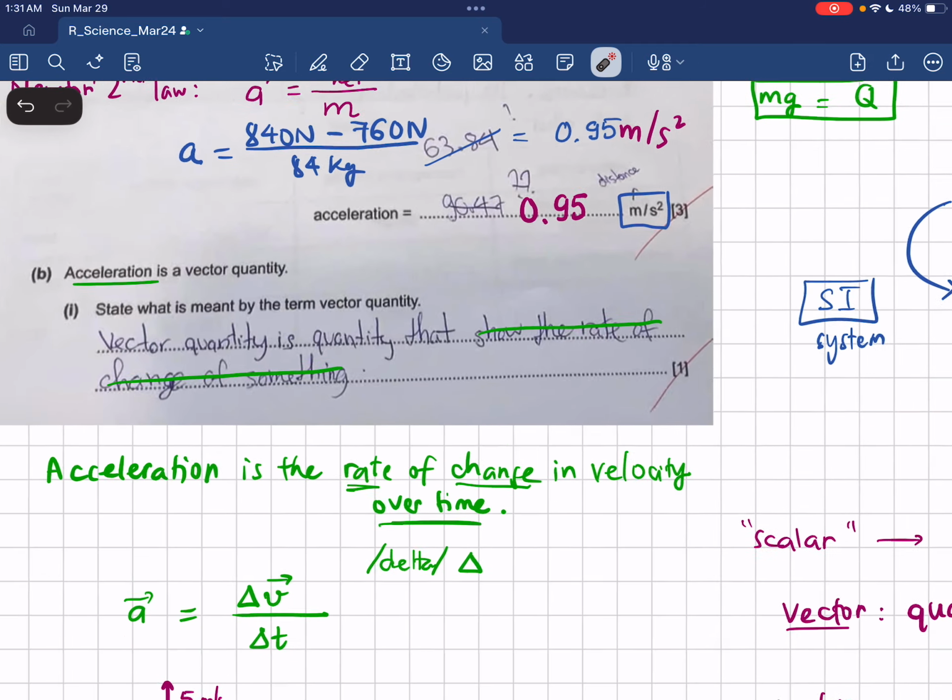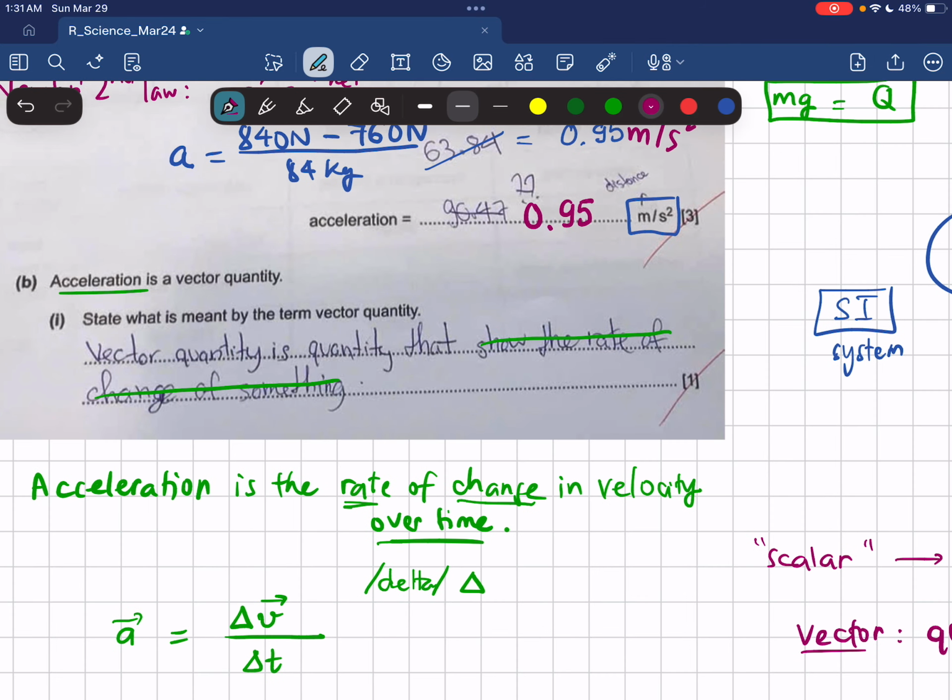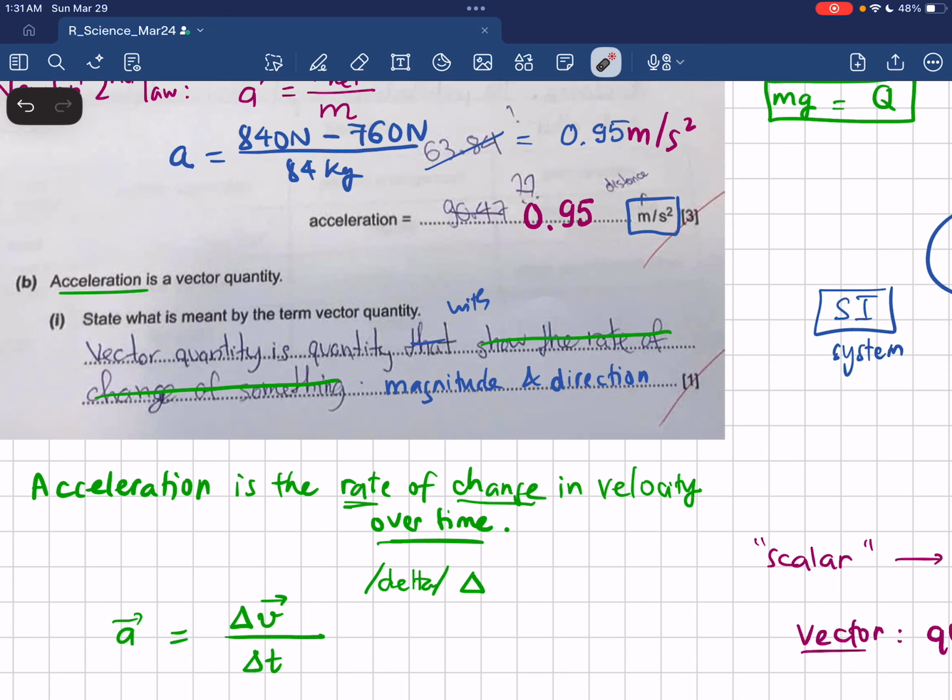So in short, a vector quantity is a quantity with magnitude and direction. Okay, or you can just say a vector quantity has magnitude and direction. But this is the best way to say it.